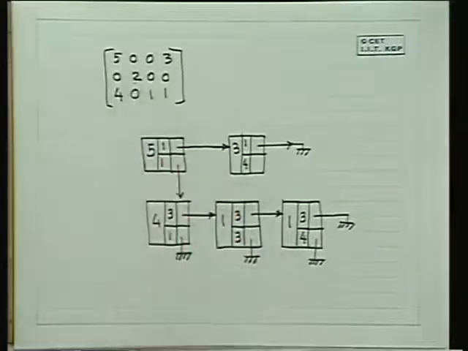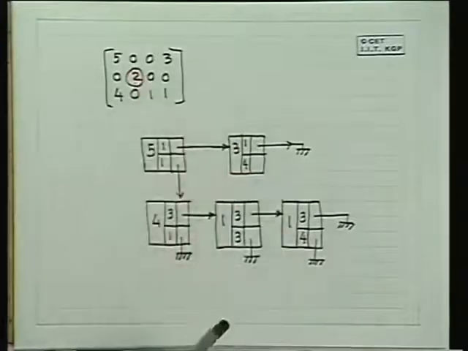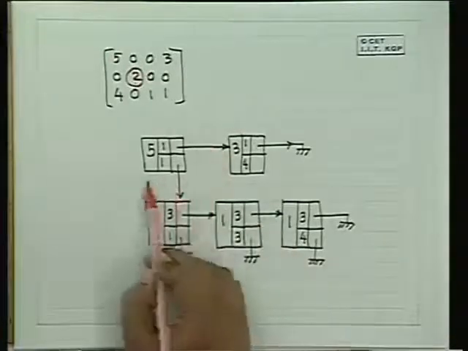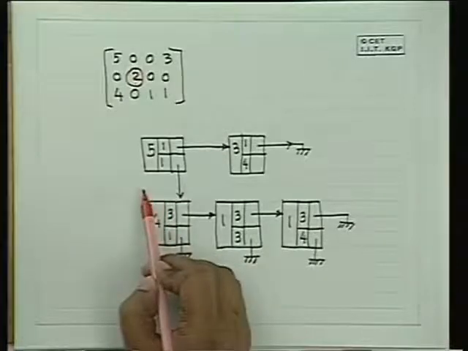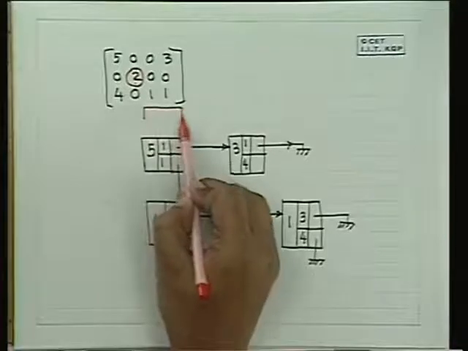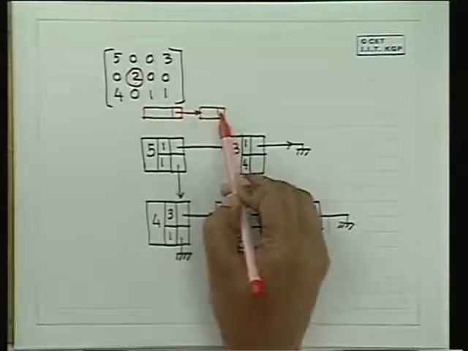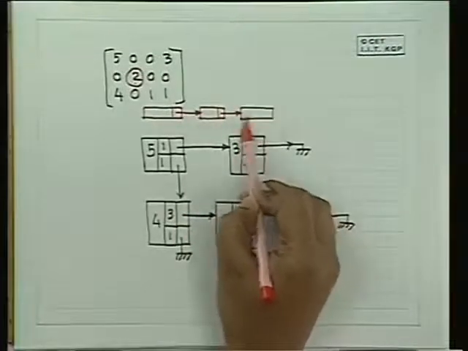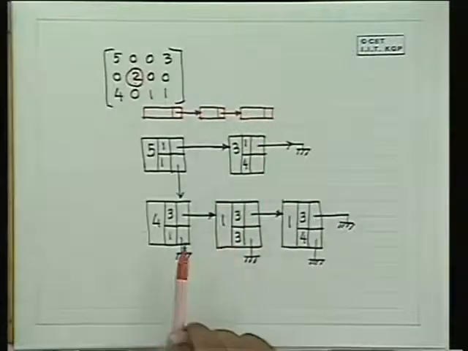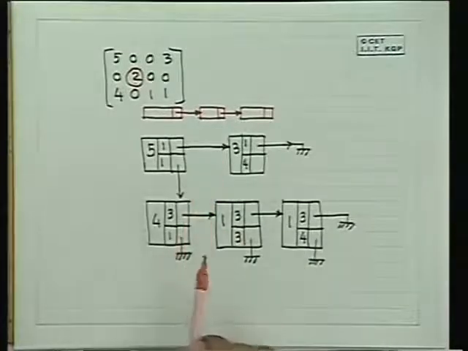What about this element? Poor fellow is left out. Why is it left out? Because there is no element 2 here and there is no element here. In order to solve this problem, we will have header pointers. Because you will also require information whether element 2 is present, element 20 is present. How will you find out? How will you go to the 20th element?